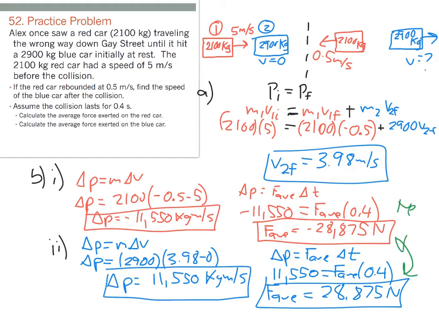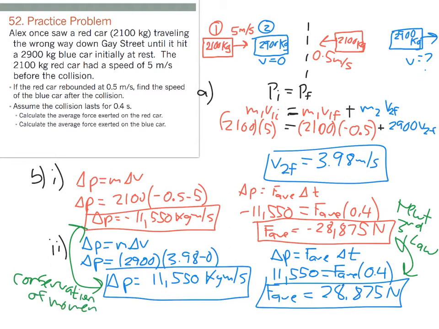And this really comes down to Newton's third law. The objects exert equal and opposite forces on each other, and these two numbers, the changes in momentum, also happen to be the same, and that really comes down to the fact that momentum is conserved, right?